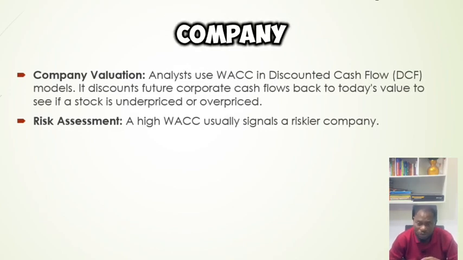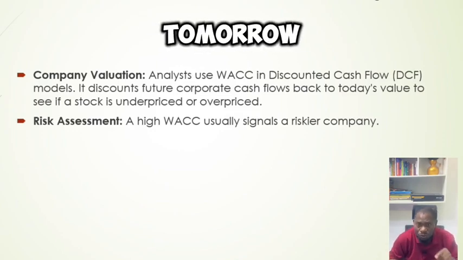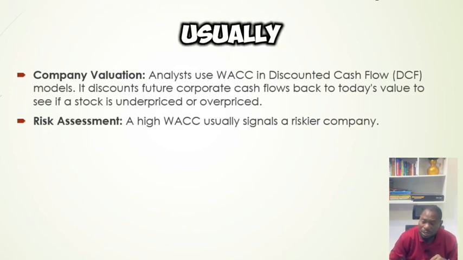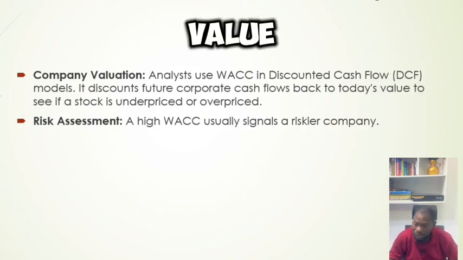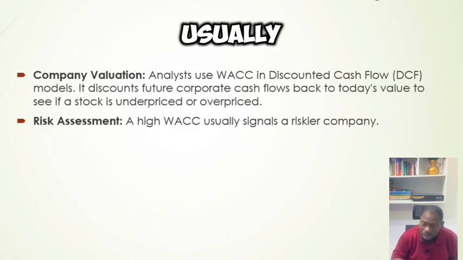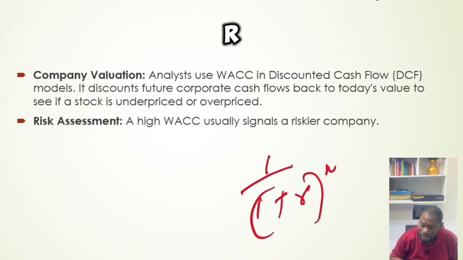If they want to acquire a company, for instance, they use WACC to value it because you know that there's something we call the time value of money, which shows that because of time, because of uncertainty, because of risk, because of inflation, money that you have today is worth more than that same money tomorrow. So usually when they have estimated cash flows, they need to discount them to present value. And to do this, we usually use a discount rate. You know that formula where we say 1 over (1 + R) raised to the power n. So this R is what we're talking about.